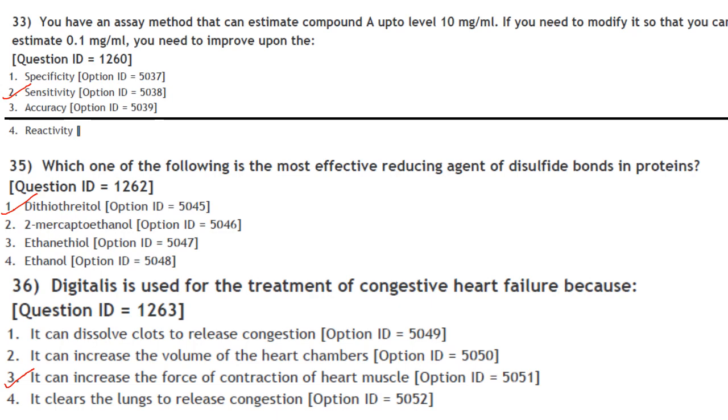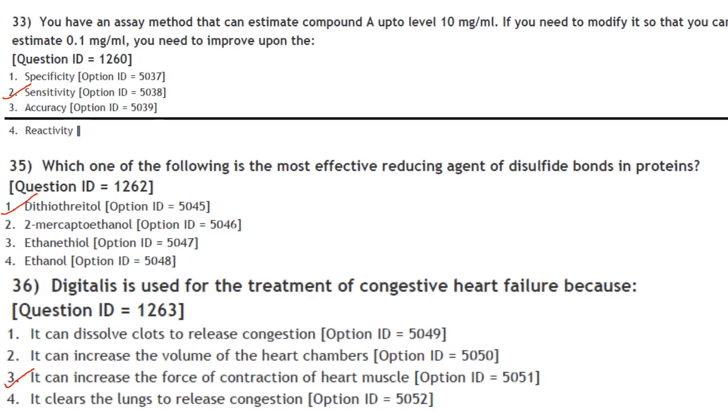Then next one. Which of the following is the most effective reducing agent of disulfide bonds in protein? So it is DTT, dithiothreitol. Answer is option 1. Because it is a stronger reducing agent than mercaptoethanol, and in addition, mercaptoethanol will be oxidized easily upon exposure to air, whereas DTT will not.